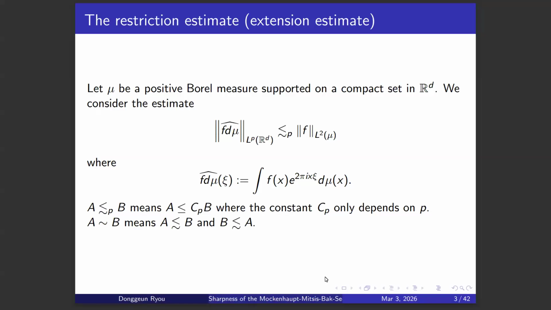So this is the main estimate that we'll consider in this talk. Mu is a positive Borel measure supported on a compact set in R^d. And we consider the following estimate. The L^p norm of \widehat{f d\mu} is bounded by the L^2 norm of f with respect to the measure mu, and by this squiggle inequality, I'm hiding some implicit constant dependent on p. Here \widehat{f d\mu} is defined by the following Fourier transform with respect to the measure mu.